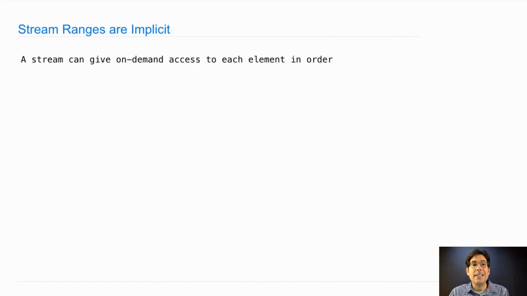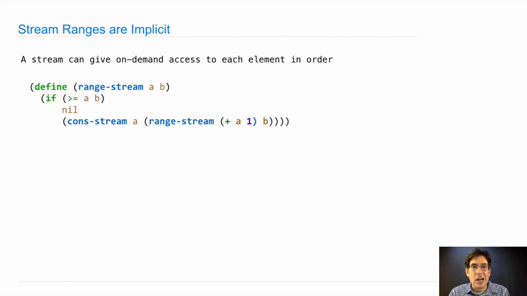One interesting consequence of this implicit representation of a range is that although you have access to as many elements as you want, using code that's almost identical to what we wrote for building a range, we can build a huge range-stream without anything crashing, because it's only actually computed the number 1, and has an expression which could compute the rest if it's time to do so.